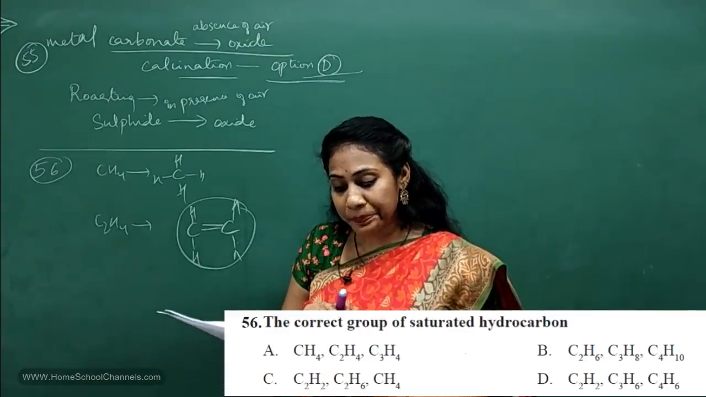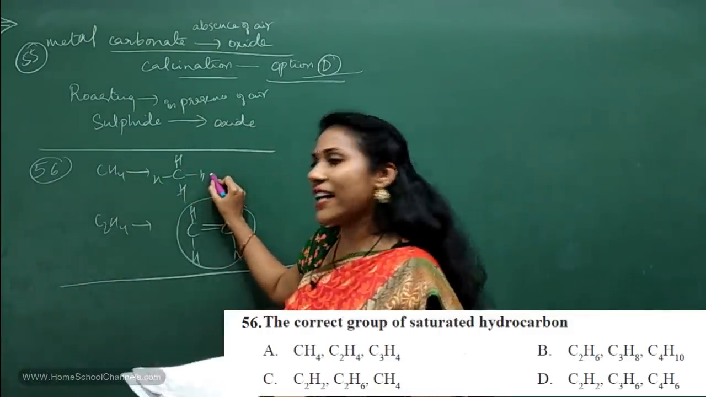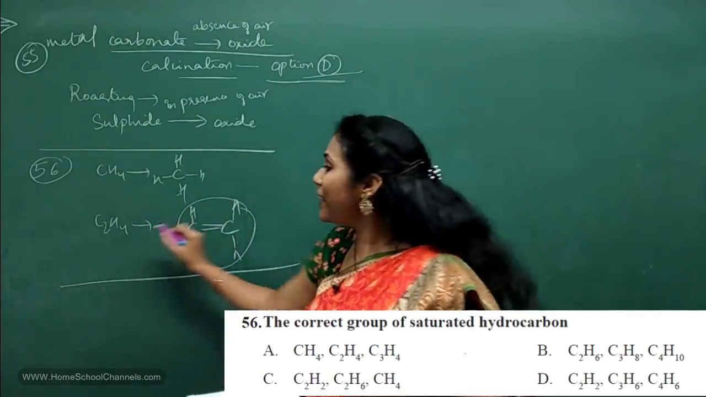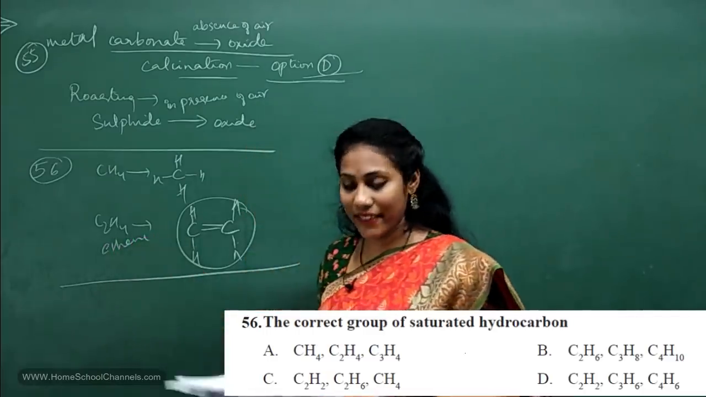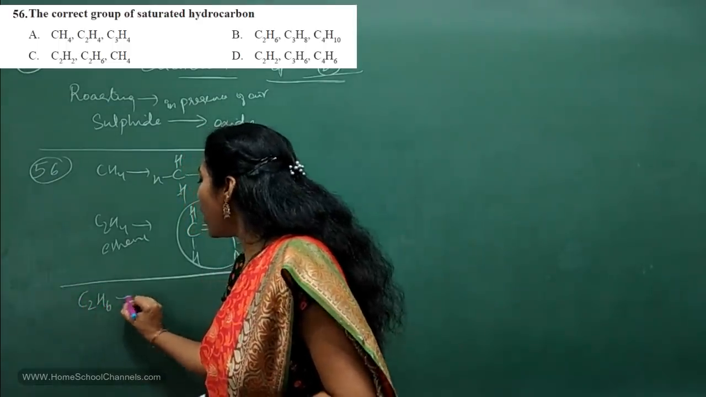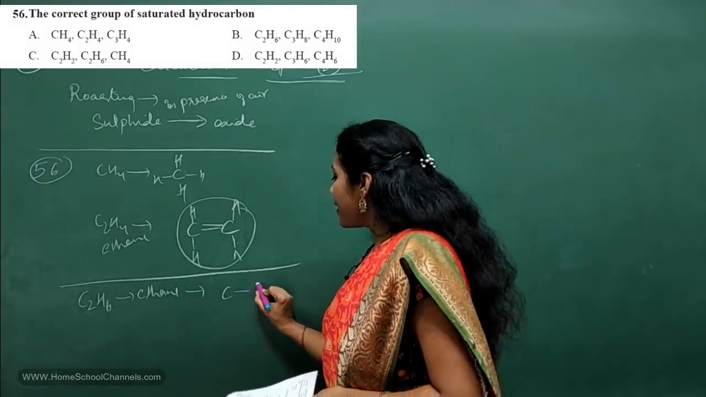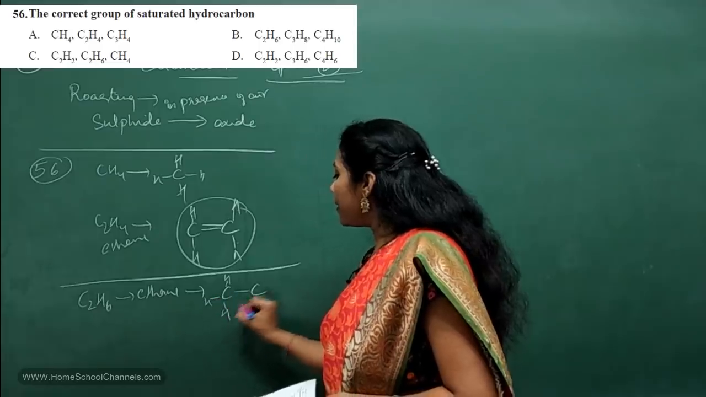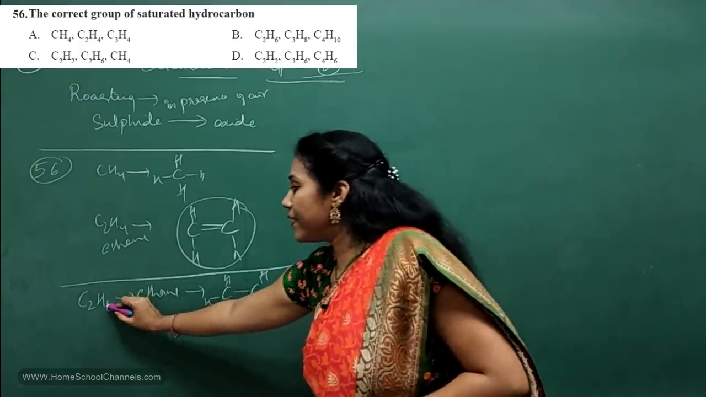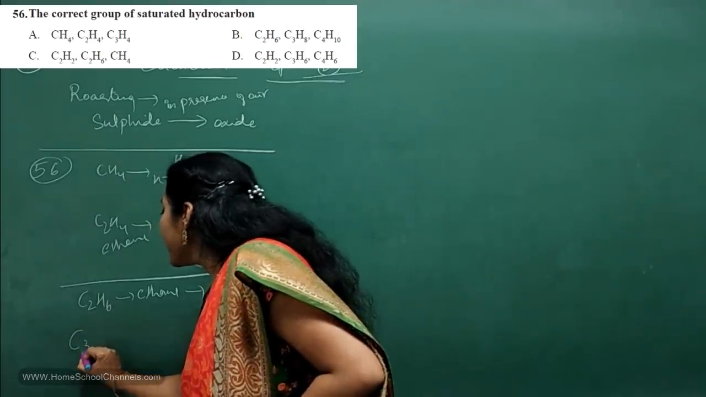Go for option 2. Option 1, methane, saturated, okay. But C2H4 is not saturated, it is unsaturated. C2H4 is ethene, isn't it? And B option, C2H6. C2H6 is what? Ethane. Yes or no? C2H6 is ethane. How do you write its structure? C, 3 hydrogens on this carbon, and remaining 3 hydrogens you will put on this carbon. So 1, 2, 3, 4, 5, 6. 6 hydrogens, 2 carbons. Isn't it? So ethane. Next C3H8.